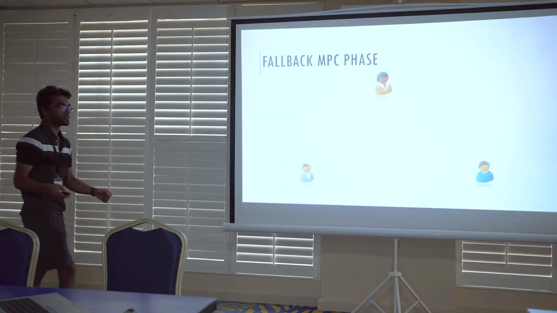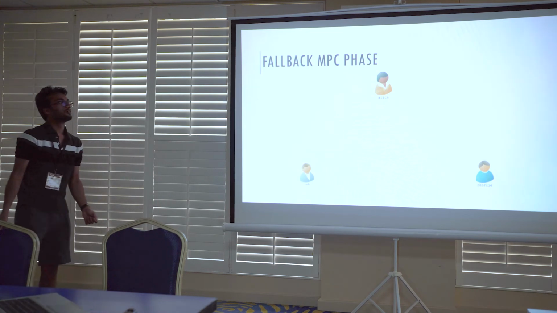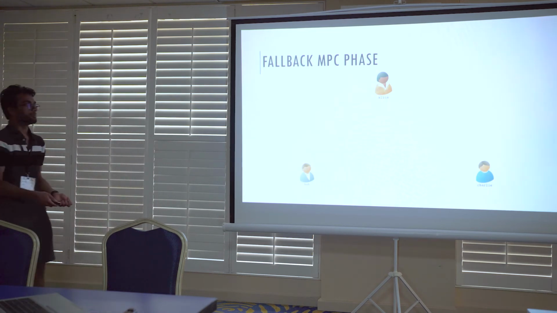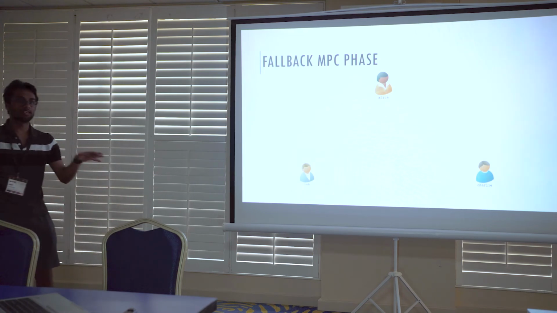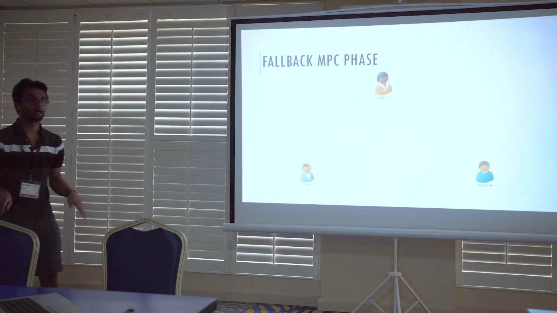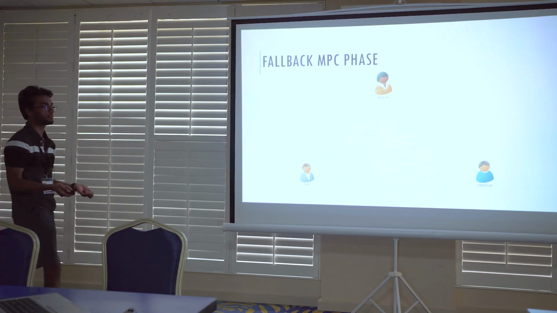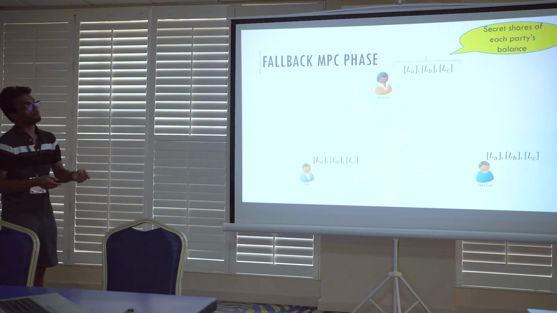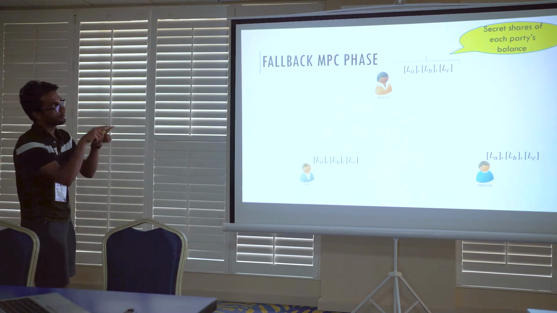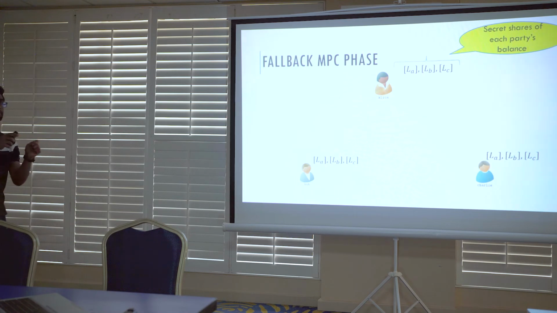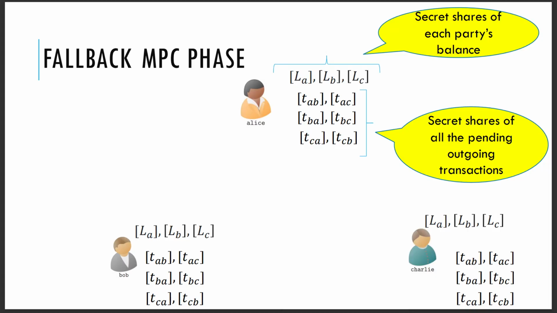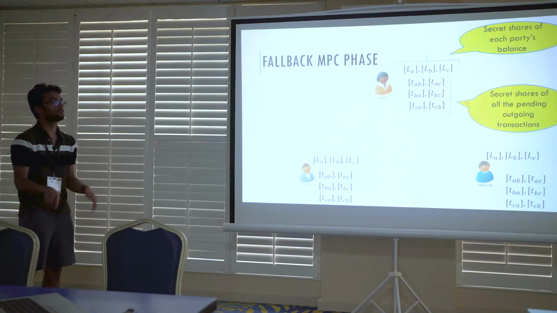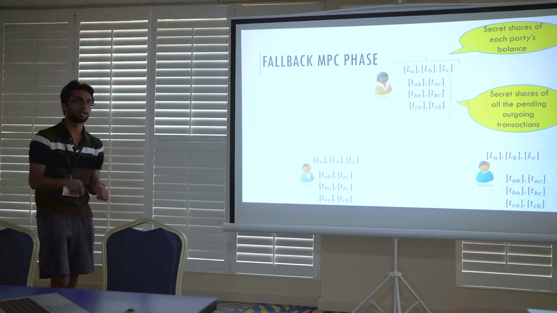Now, as I mentioned earlier, this optimistic ZK phase might not always succeed. In those scenarios, we have the fallback MPC phase. In this phase, we will actually make use of the secret shares that were distributed across the parties, secret shares of balances and outgoing pending transactions. Whenever I have those square brackets, those represent secret shares. That's just the notation. So we have secret shares of each party's balances and secret shares of all the outgoing transactions. Every party holds a secret share of every other party's balances and every other party's outgoing transactions.